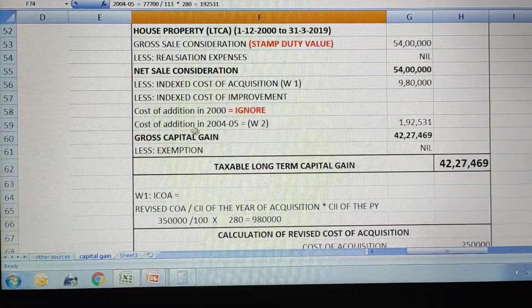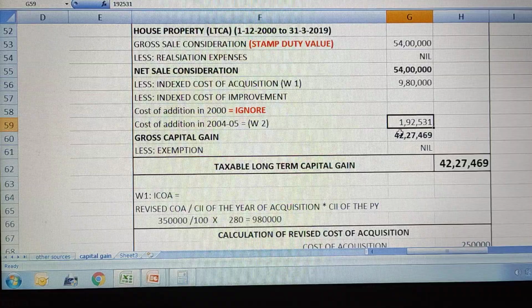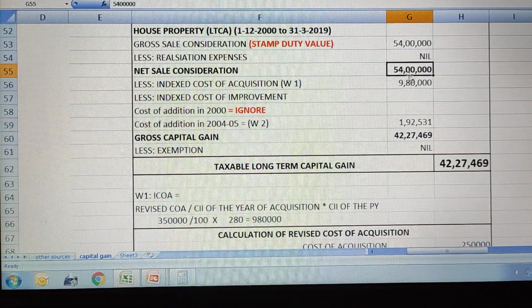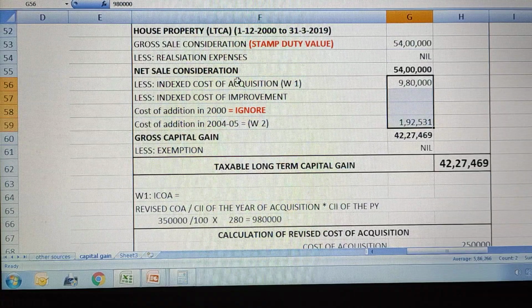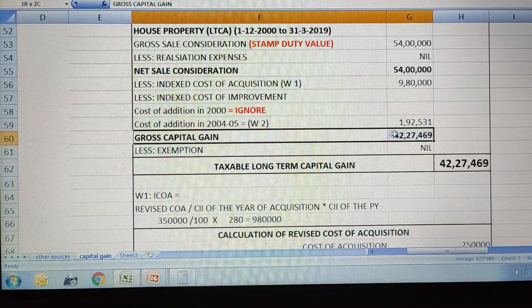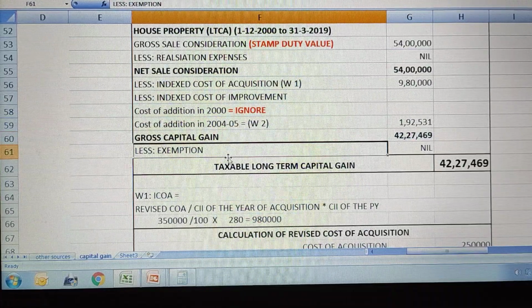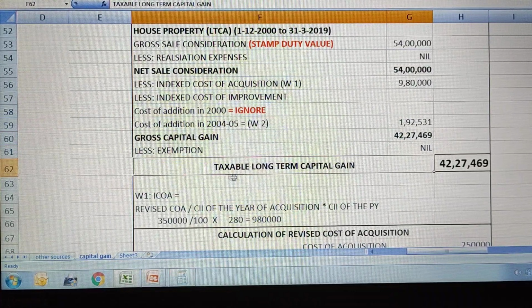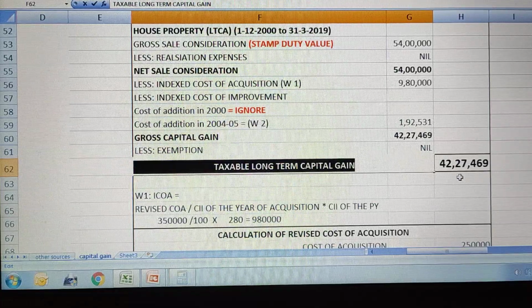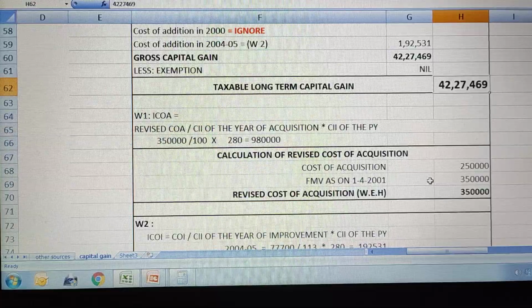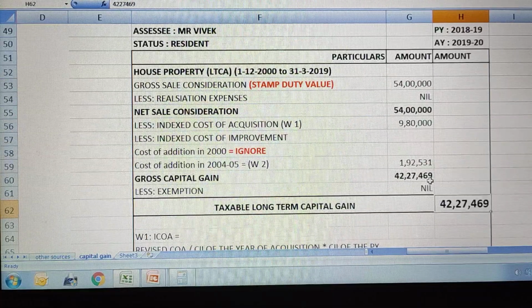So now you got the indexed cost of improvement also. Now from the net sale consideration, you are going to subtract the indexed cost of acquisition and the indexed cost of improvement. If you subtract, you will get the gross capital gain, that is 42,27,469. There is no information on exemption, so it will be nil, and the final answer, the taxable long-term capital gain, is 42,27,469 rupees. Hope this problem is also clear.